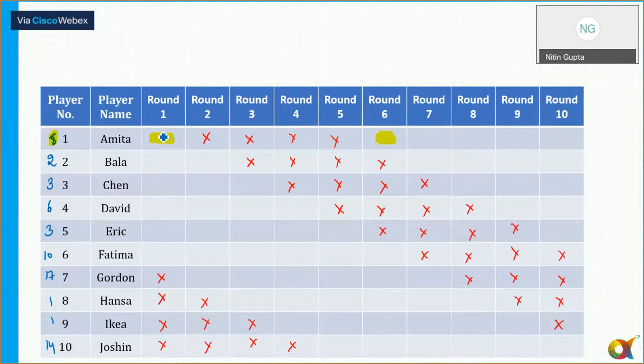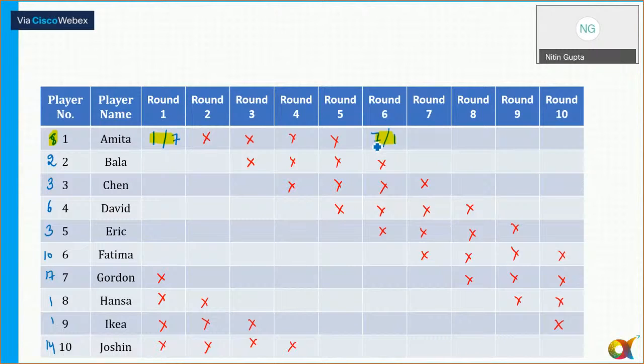So I can say Amita scored in round 1, if it is equal to 1, then in round 6, it is going to be equal to 7. Okay. Or if the score of Amita in round 1 is equal to 7, then here it is going to be equal to nothing but that is 1. So 1 plus 7 or 7 plus 1. We'll see what are the different possibilities here.